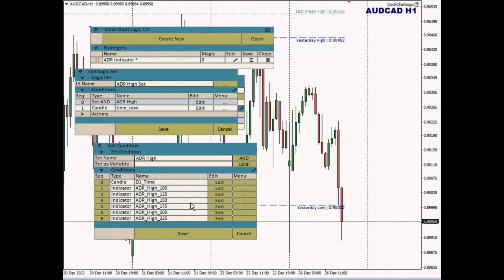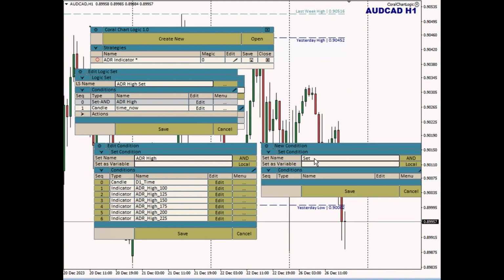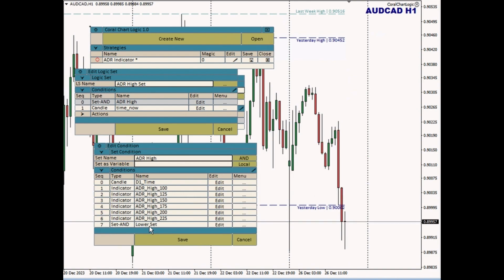Maybe I want them in their own set for some reason. So at this point, what I could do is I can add a set condition, and I can call it something else like lower set. All right, so now I've got a set condition, and I could take any condition that's here, and I can move it down into that lower set.